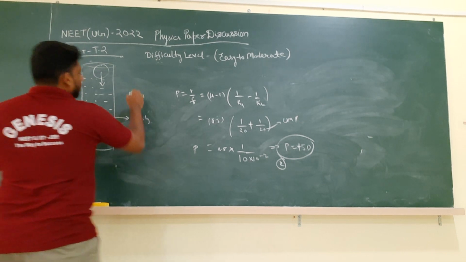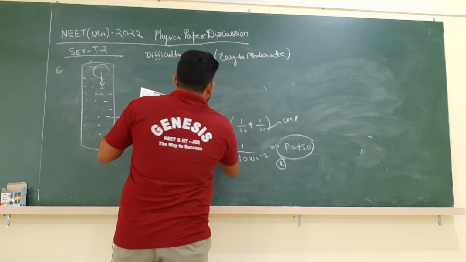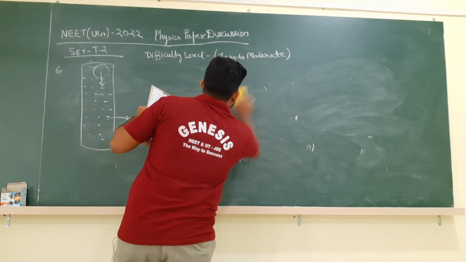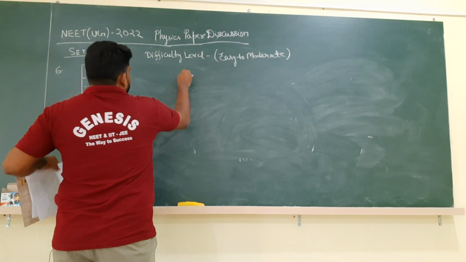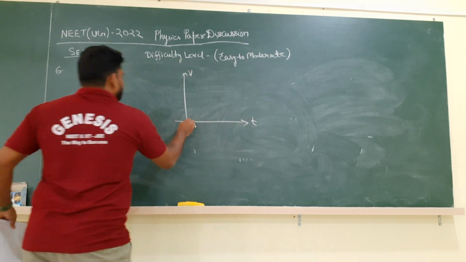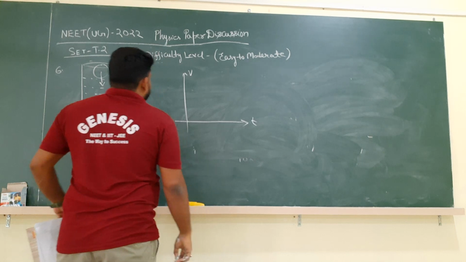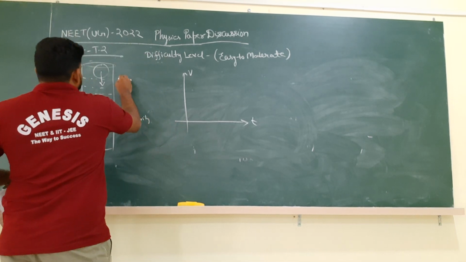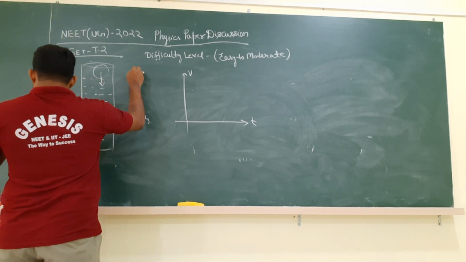So what is the correct graph they are asking, what is the correct graph representing velocity of the spherical body with respect to time. Very clear students, very clear. Initially, while dropping, the velocity will be 0. Now, what will happen?